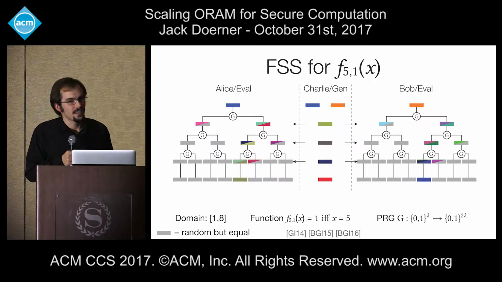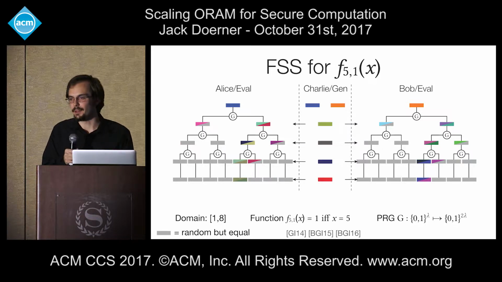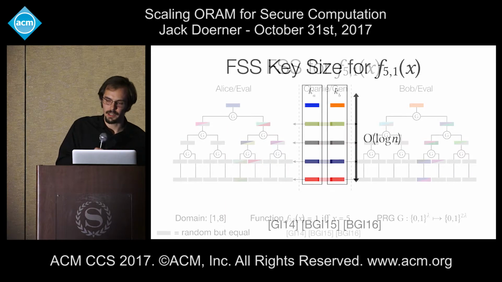Now, this function secret sharing scheme is really, really neat because the size of the keys that you have to send to Alice and Bob in order for them to generate these entire trees is proportionate only to O of log n, and of course the security parameter.